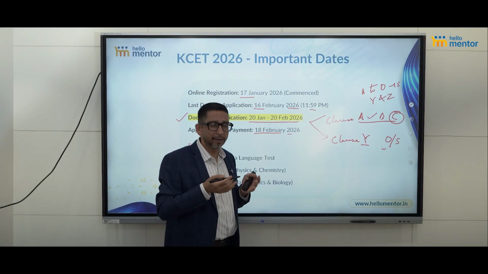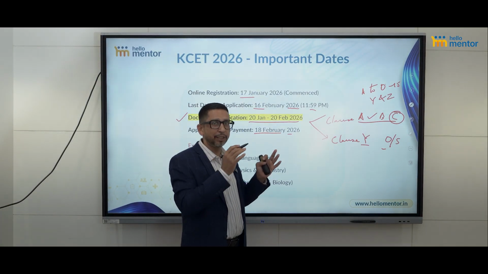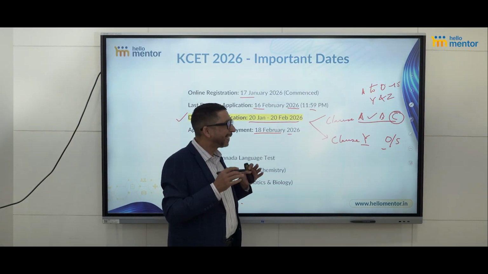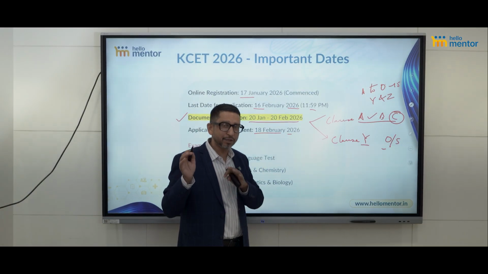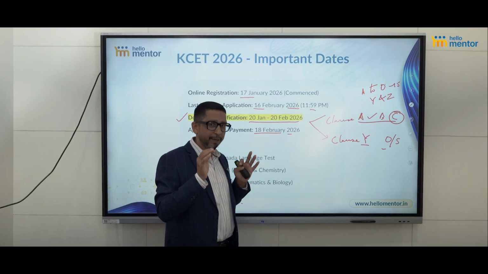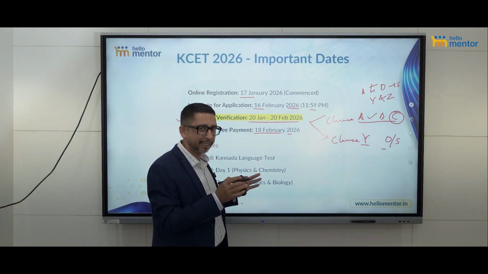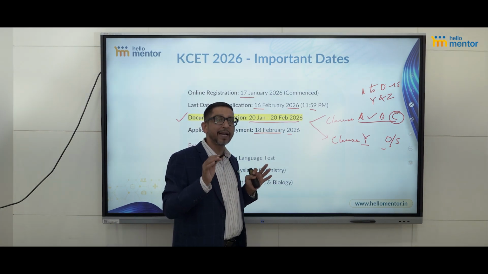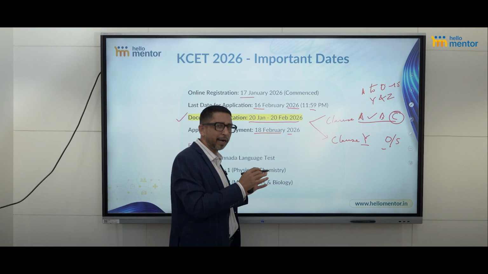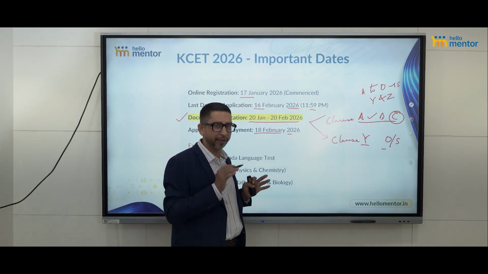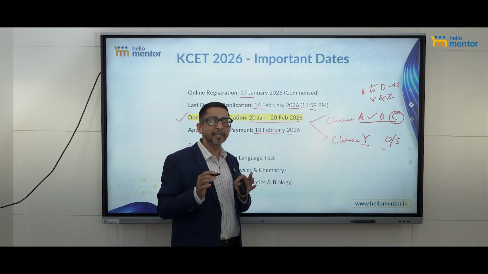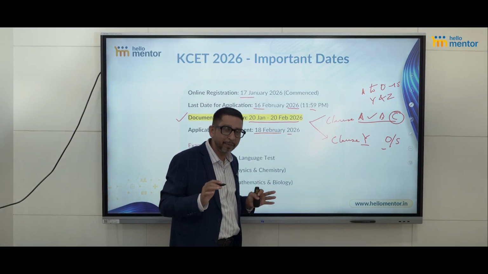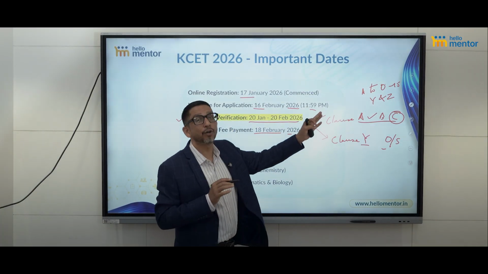But they have to prove, like you have seen in Bahubali, if you are from Mahishmati, you have to prove the loyalty. So they have to prove that they are Kannadigas who are staying outside. Their students, their children, the person who is looking for the Karnataka domicile status and seats, they have to write one Kannada language test. We call them Horanadu and Gadinadu Kannadigas who are applying for it. Out of 50 marks, they have to secure a minimum of 12 marks in order to qualify for clause C.